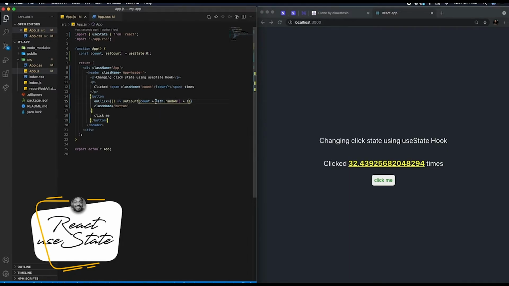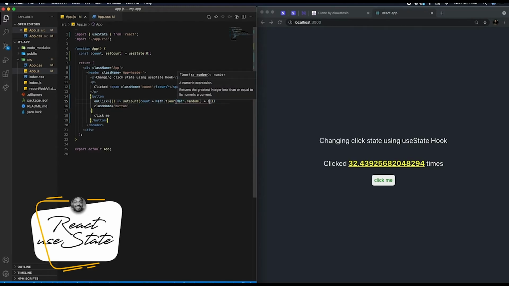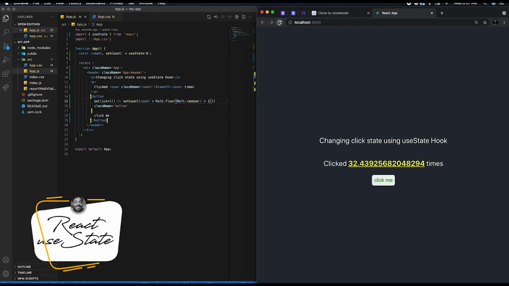So now I want to convert my random number to a whole number. All I need to do is use Math.floor. I open the parentheses and paste that other expression there, and I save. So now, guys, look what is going to happen. If I click this, you see, it's not giving me the decimal numbers anymore. And if you notice very well, it never gave me a 0. It's 1, 2, you see.